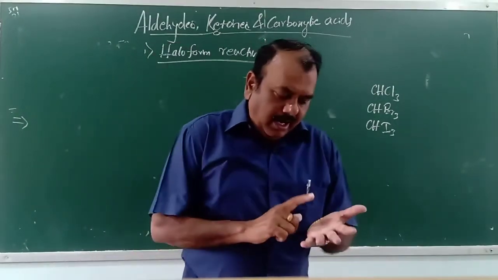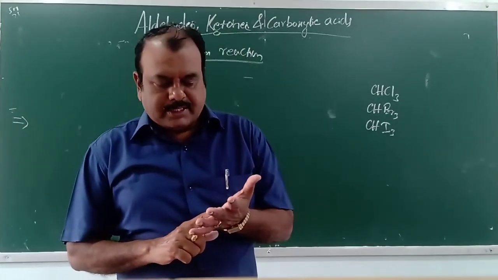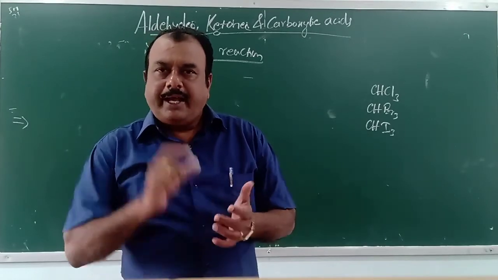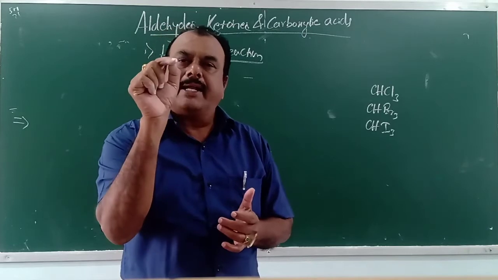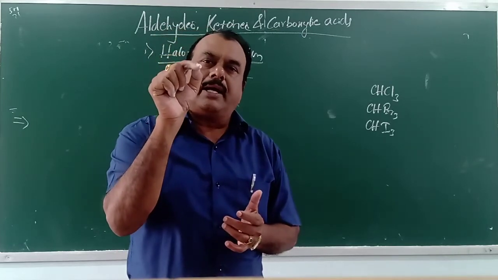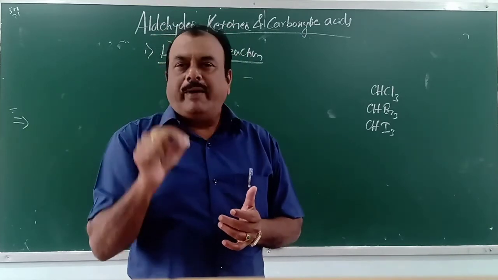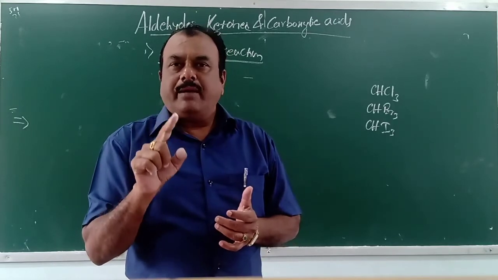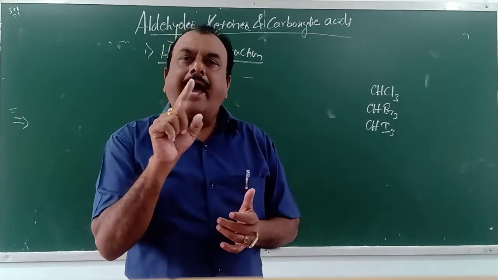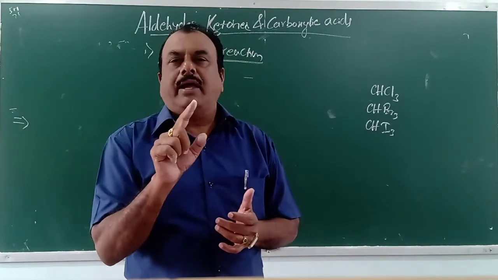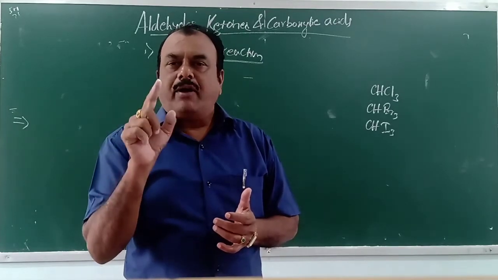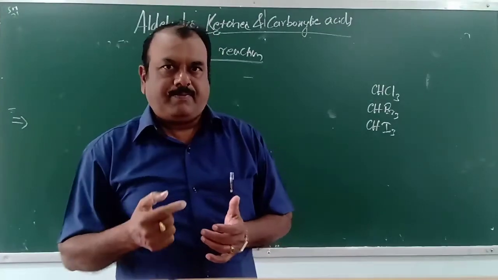Yes, aldehydes and ketones which contain a methyl group, a CH3 group directly attached to the carbonyl carbon atom, when treated with sodium halides, sodium hypohalides, they form haloforms.